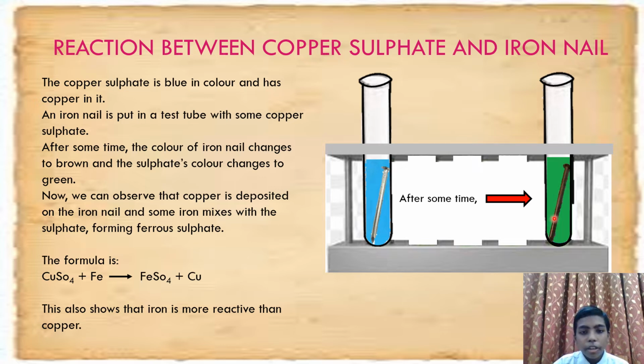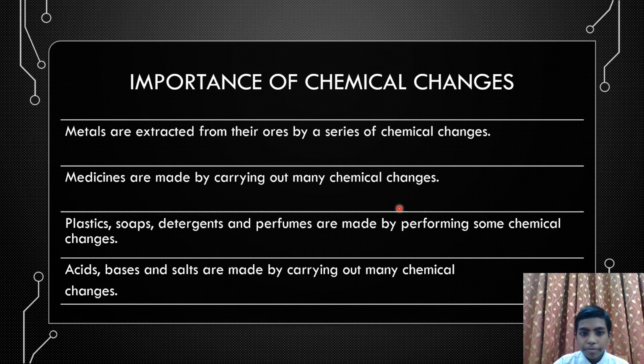Remember that it is only copper, and some of the iron mixes with the copper sulfate to form ferrous sulfate. So the formula is CuSO4 plus Fe gives FeSO4 plus Cu. This also shows that iron is more reactive than copper.